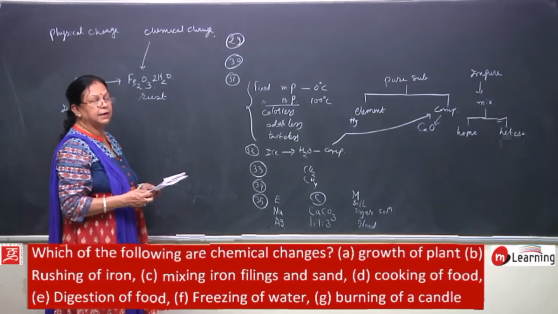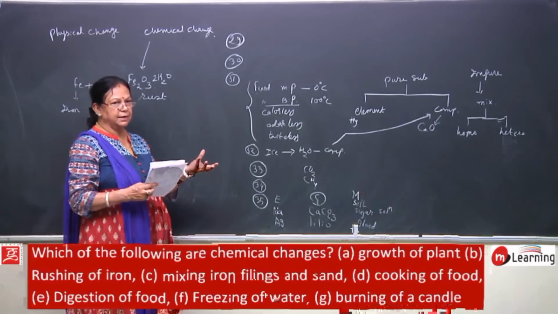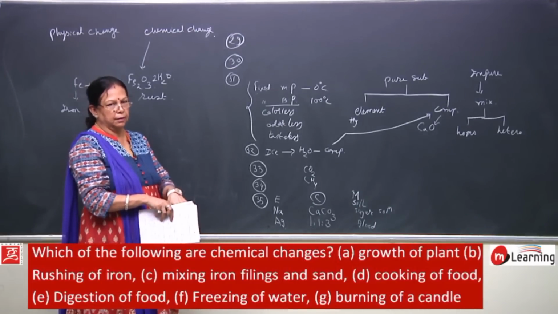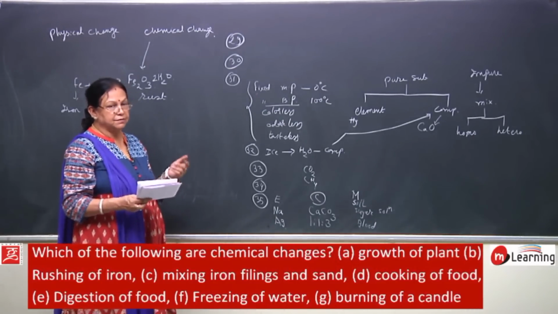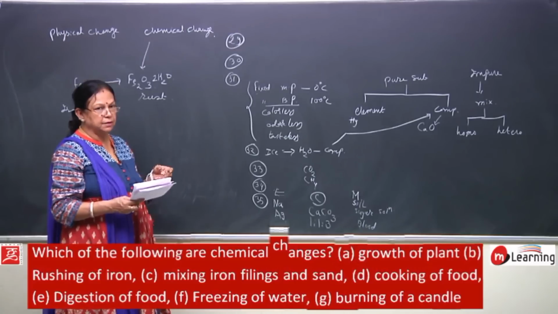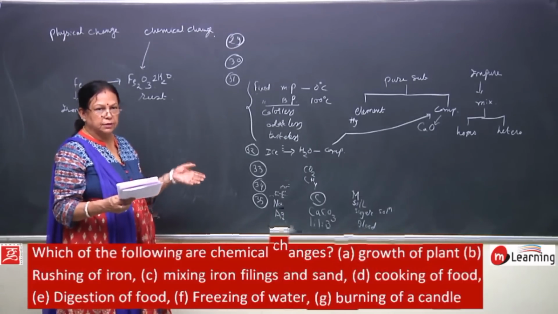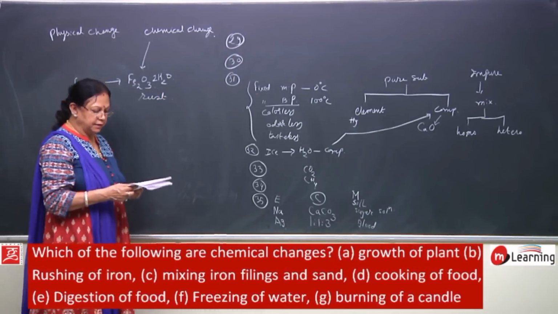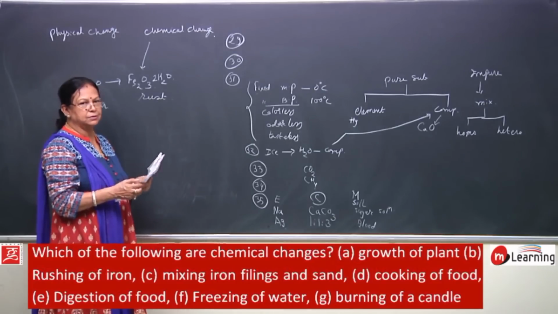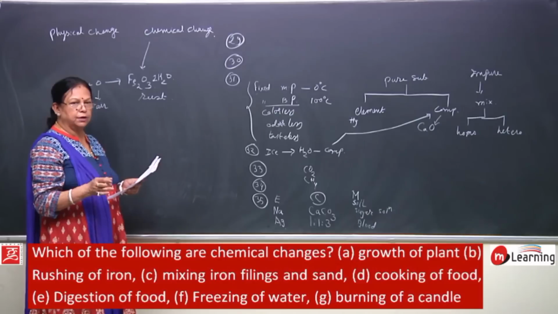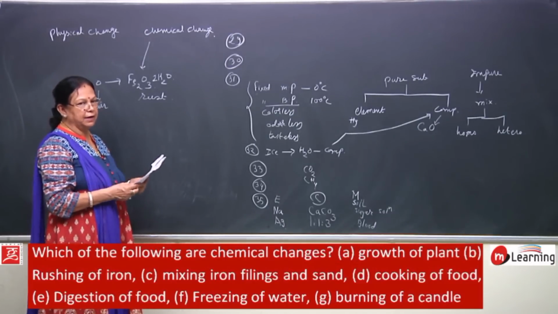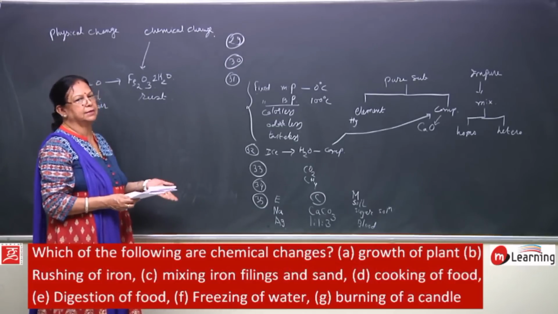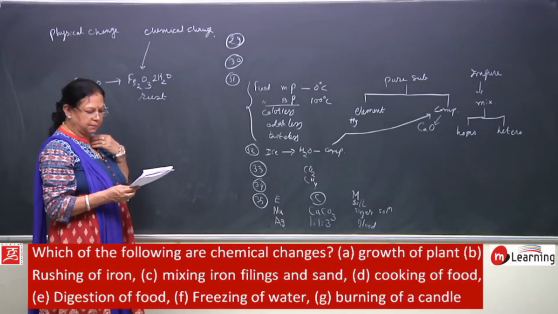Then mixing of iron filing and sand. You have some sand and you have some iron filing. You just mix them. You can easily separate also. We have seen that in physical change we can easily separate the constituents. Just by moving a magnet, you can take out the iron filing. So, this is a physical change. No new substance is formed. Properties have not changed. Iron filings have the property that they get attracted to a magnet. So, after mixing also they will get attracted and you can easily separate them.